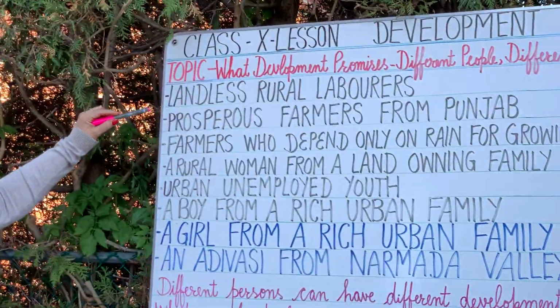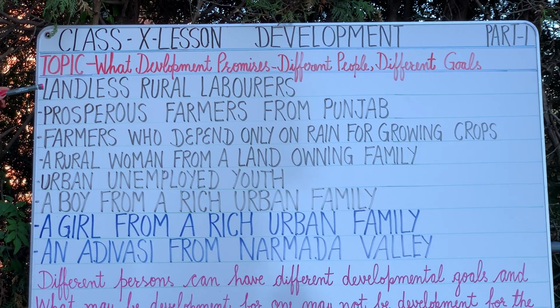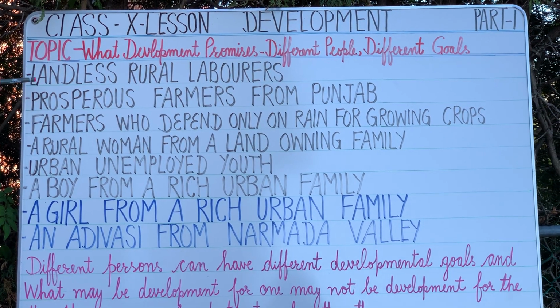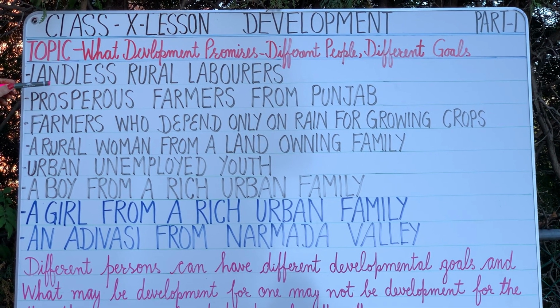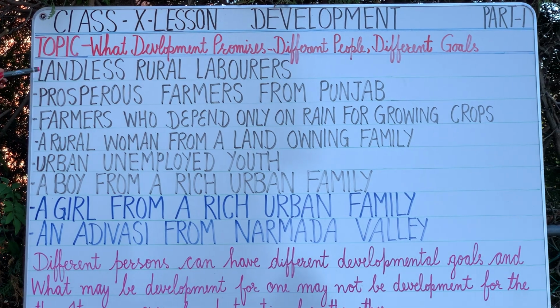Here we will see some examples that are given in the book as well, of the developmental goals and aspirations of people to lead their life in their own way. The first one given here is landless rural laborers. What will be the development goal for this person? He is landless, he doesn't have his own land, and he works as a laborer in the fields of rich farmers.